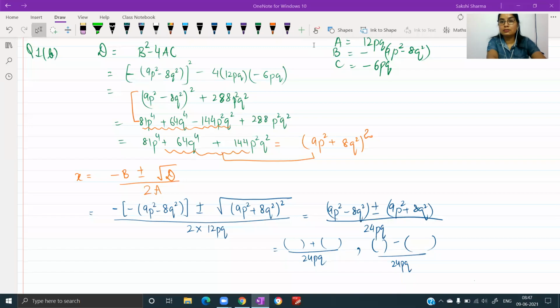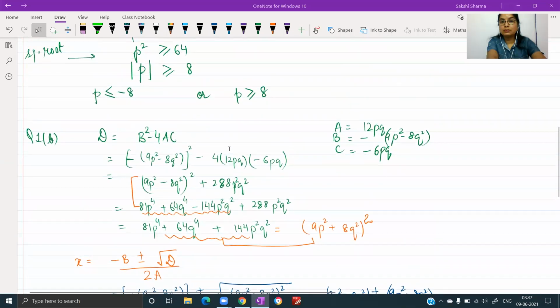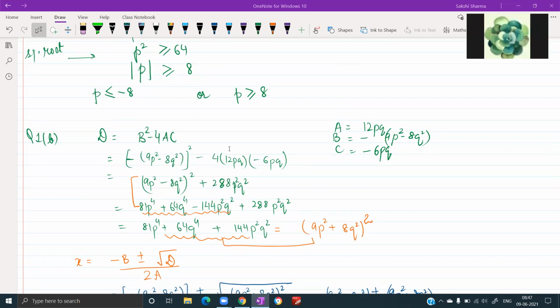And for solving the inequality, can we use the wavy curve method instead of the modulus function? For p square greater than or equal to 64. Yes, ma'am. Yes. Thank you, ma'am.